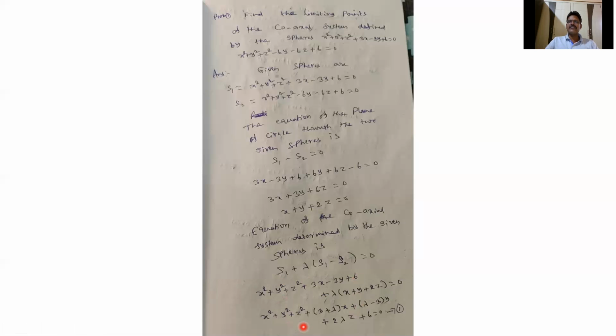Now we have to find out, in this coaxial system, what are the point spheres. Those point spheres are called limiting points. Now compare this equation.